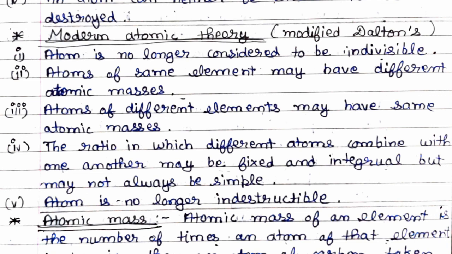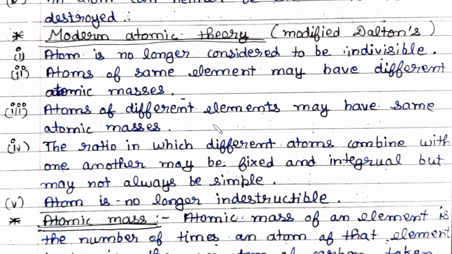Third, atoms of different elements may have the same atomic masses. So the masses of the same element can be the same and can be different also, and of different elements the atomic masses can be the same also and different also. So it eliminates the theory given by Dalton.